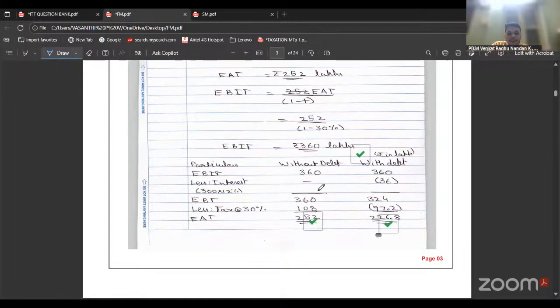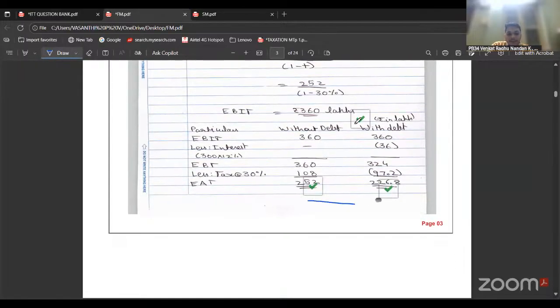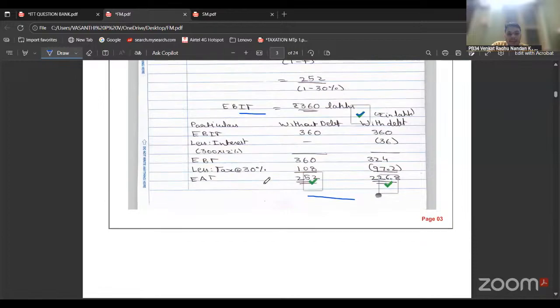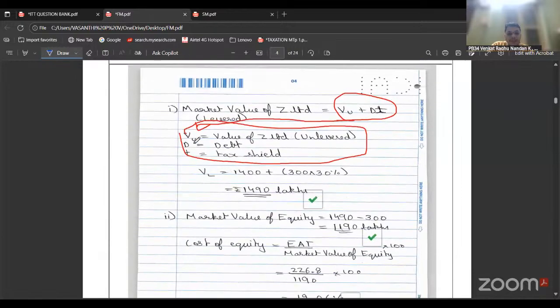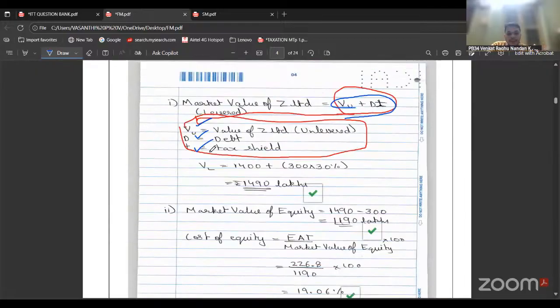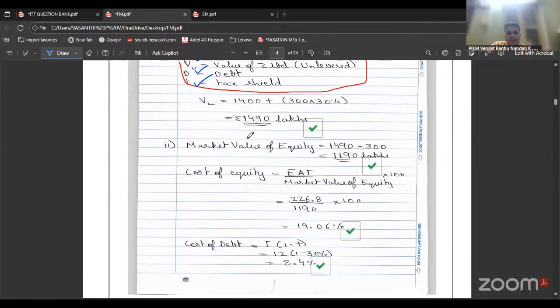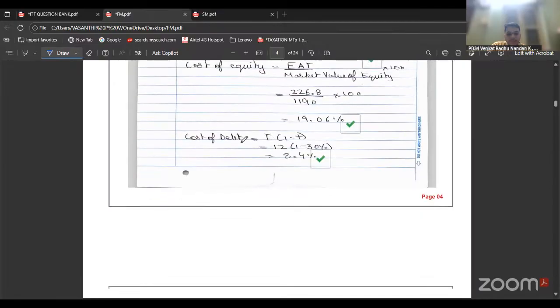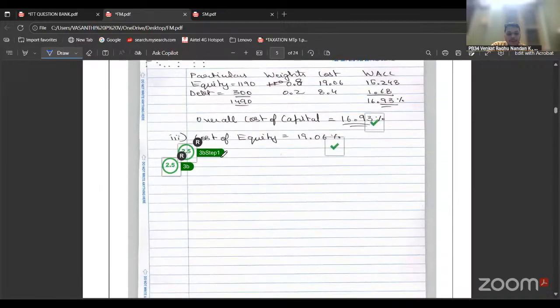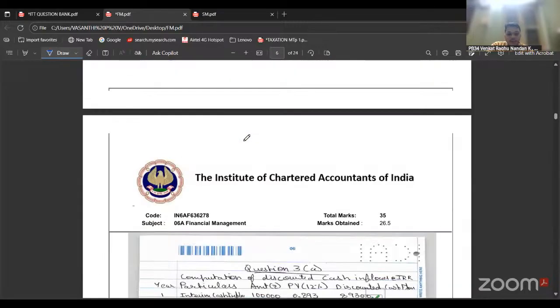And while solving, see the marking is also stepwise. You can see here they have given stepwise marking. If EBIT is correct, they have given a mark. If EAT is correct, they have given a mark. Here, the same way. While writing the formula, you need to also give the abbreviations, like what is VU, what is D, what is T. This would fetch you more marks. And the presentation, the very first question chosen, it should be presented in the same way. And here, same stepwise markings they have given, and they would correct in this way.